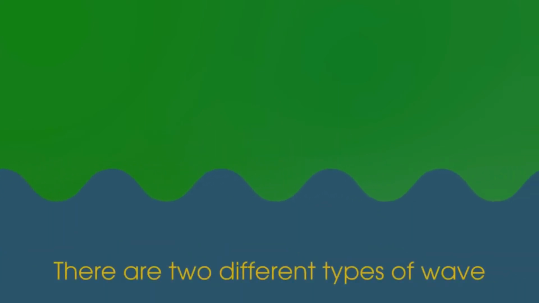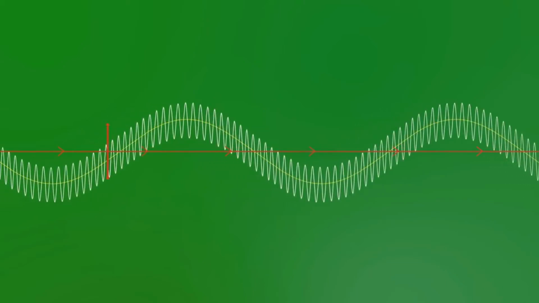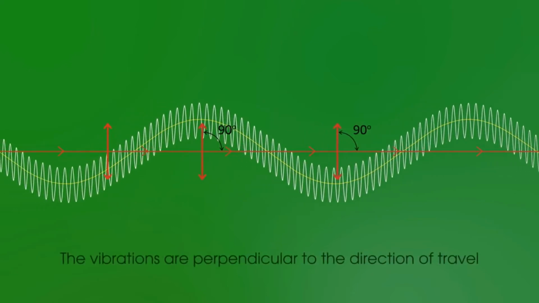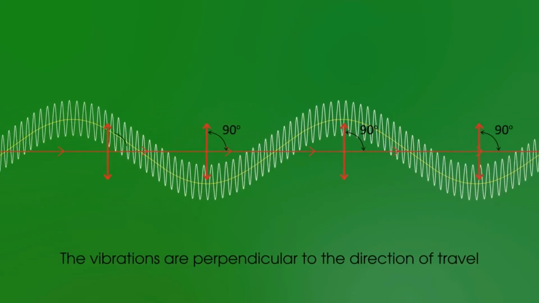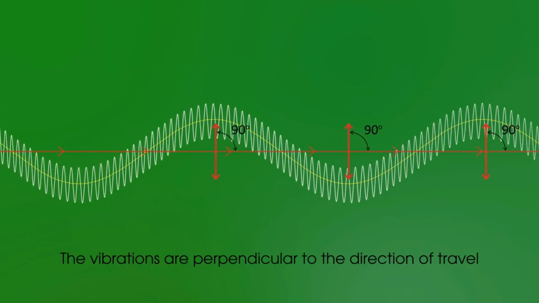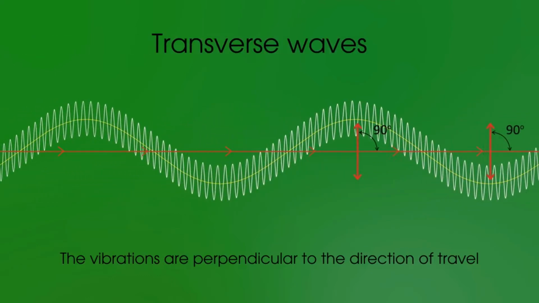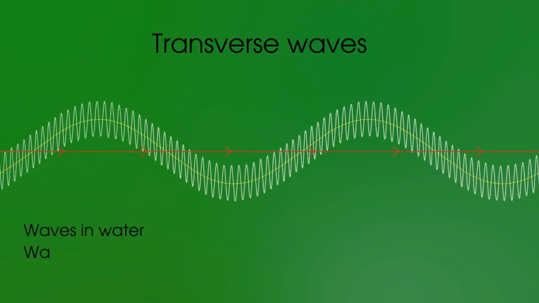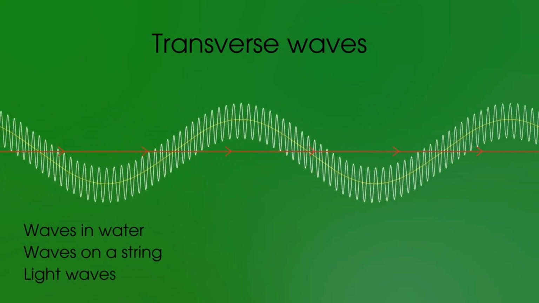One of the first things we need to know about waves is there are two different types of wave. One shown here by waves in the sea, and the other one shown by sound waves. So how are they different? Well, first let's look at the sea waves. If we look at them represented with this slinky, we see that the vibrations are at 90 degrees, or perpendicular, to the direction of travel of the wave. These are called transverse waves, and examples of them are waves in water, waves on a string, or light waves.